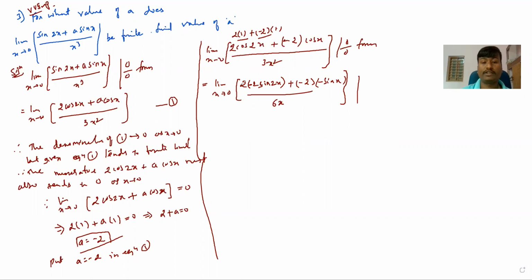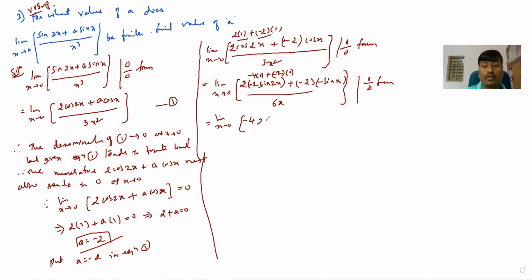Again, you can substitute 0. -4 sin 2x, as x tends to 0, this goes to 0, plus again here sin x is there, -2 constant, and sin x goes to 0. Again 0 plus 0 is 0, divided by 6x, which is 0 as x tends to 0. So again it is what? 0 by 0 form.